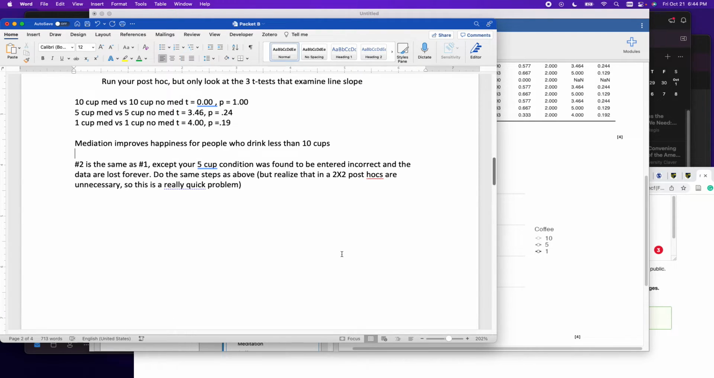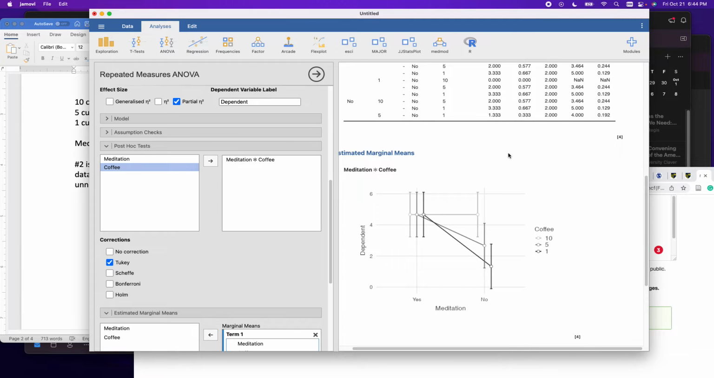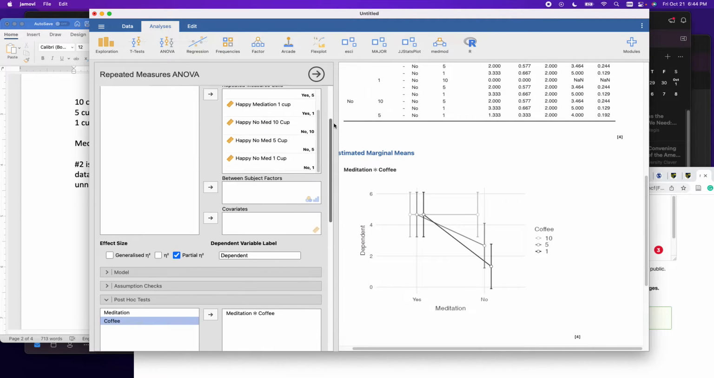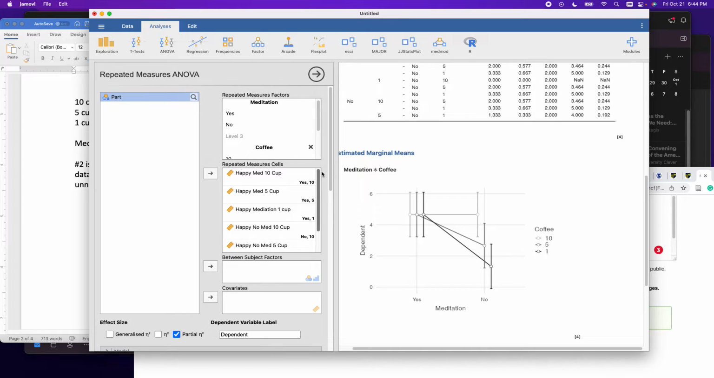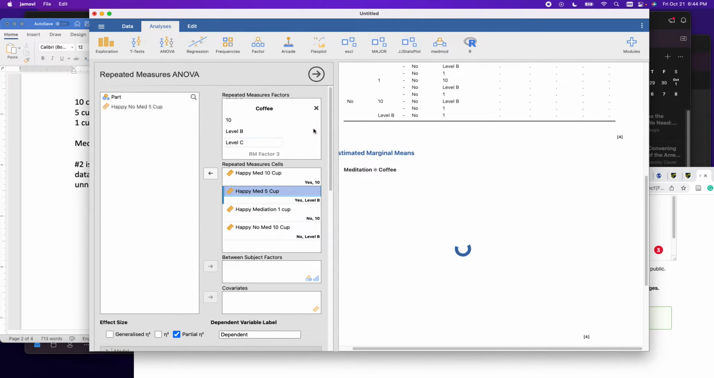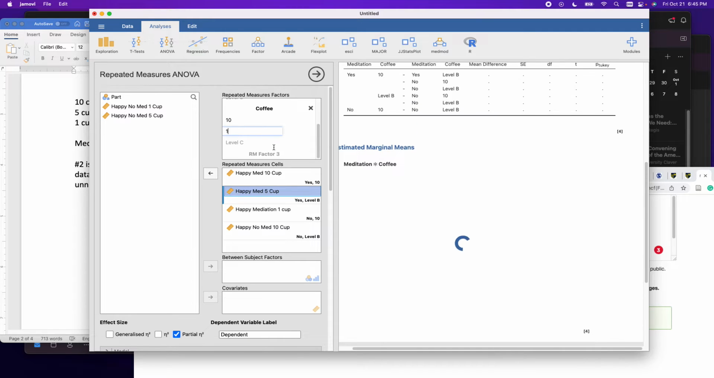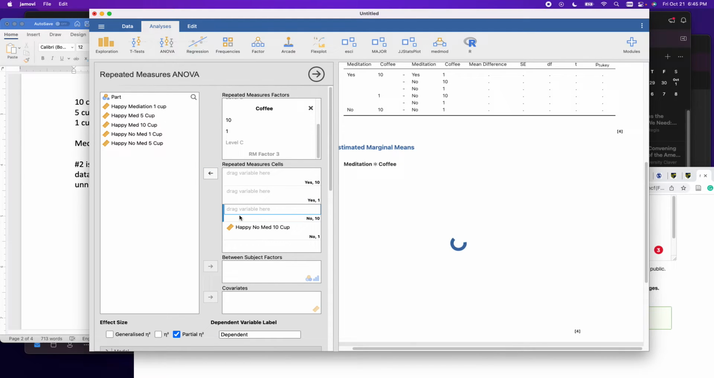Now, question number 2 is the same as number 1, except your 5-cup condition was found to be incorrect and data are lost forever. Instead of rerunning everything, re-entering my data, I'm just going to go ahead and get rid of my 5-cup condition. I'm going to cross this one out. I'm going to call this one 1. And now I have to re-enter. I'm not going to restart from scratch, right? It's the same basic problem. Everything I did before about entering data matters. You don't have to take your data out of this one.